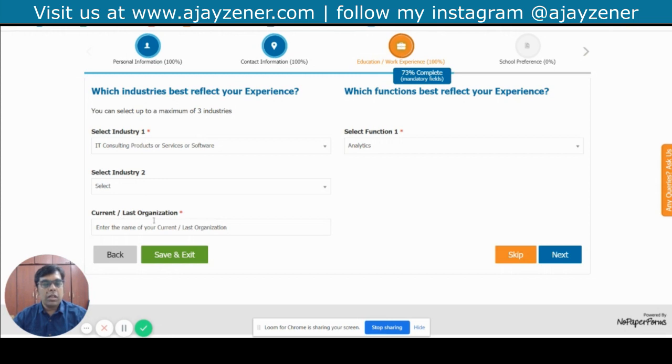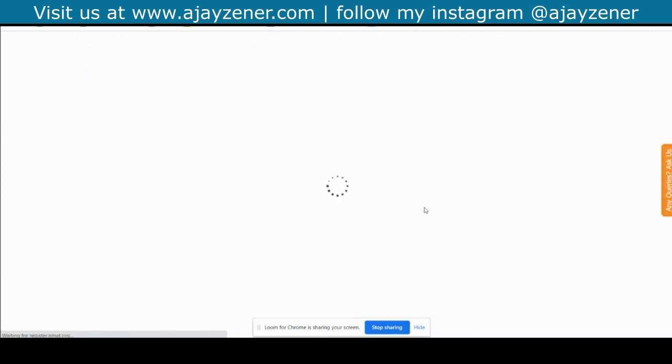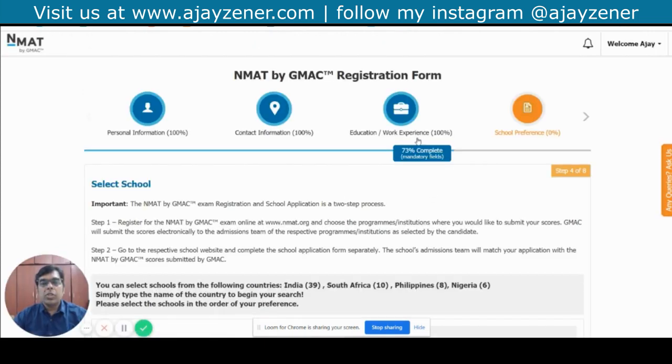And the current or last organization, here you can write the name of the organization, let's say Infosys, and I can then say next, and that completes my education and work experience. Pretty much simple actually, and a very neat portal page they have made, because there's nothing much to actually fill in here.